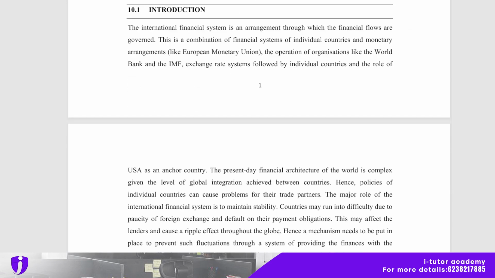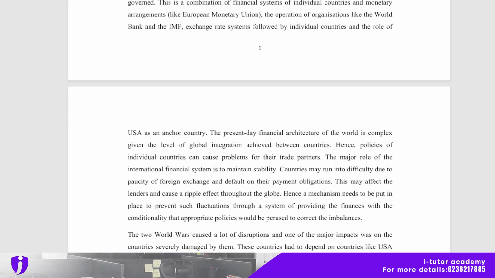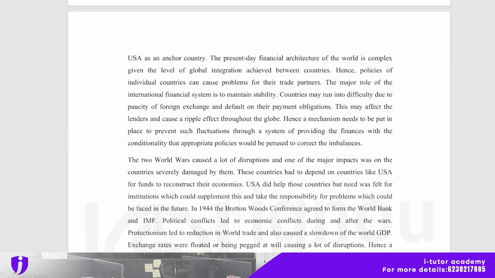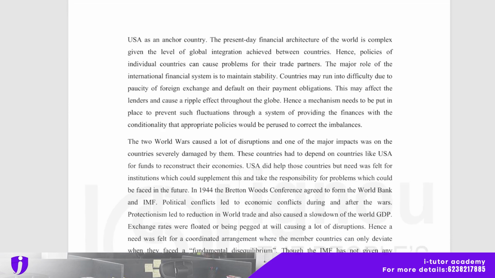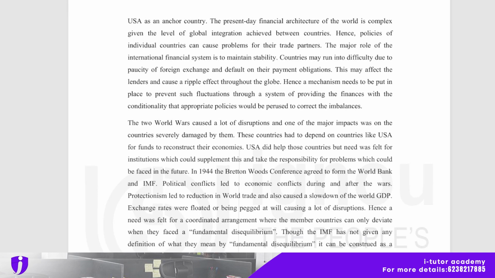The international financial system is an arrangement through which financial flows are governed. This is a combination of the financial systems of individual countries and monetary arrangements like the European Monetary Union, and the operation of organizations like the World Bank and the IMF. Exchange rate systems followed by individual countries and the role of USA as an anchor country. The present day financial architecture of the world is complex given the level of global integration achieved between countries. Hence, policies of individual countries can cause problems for their trade partners.